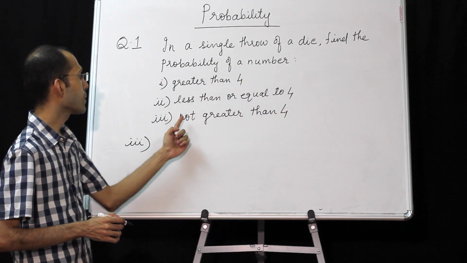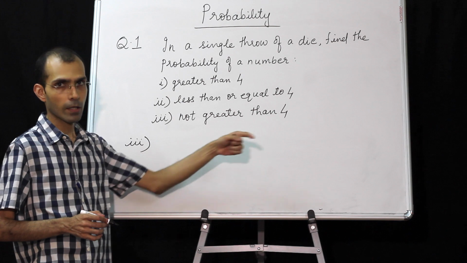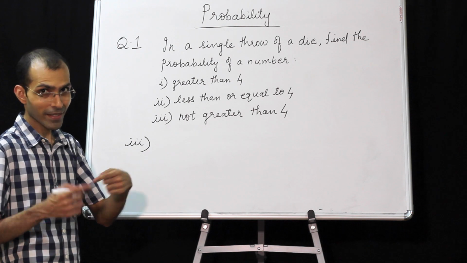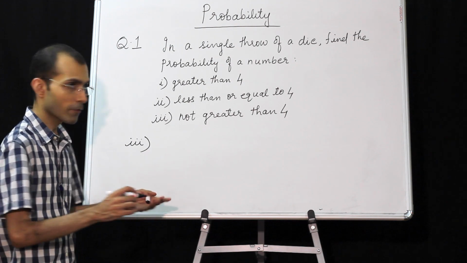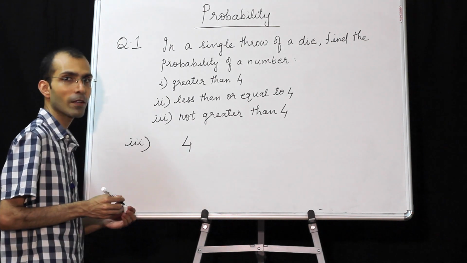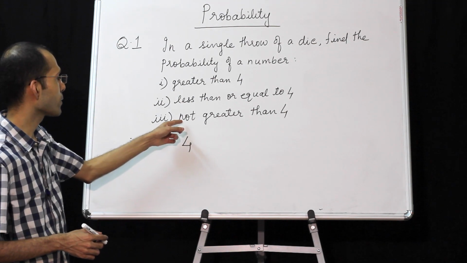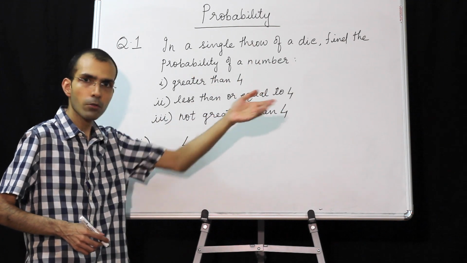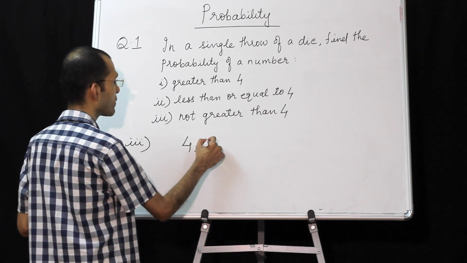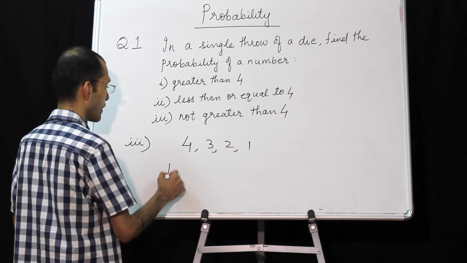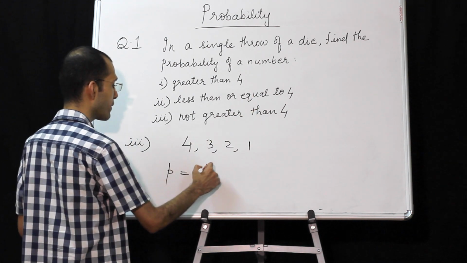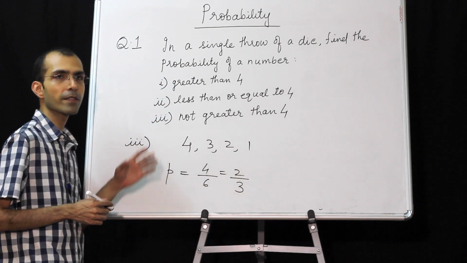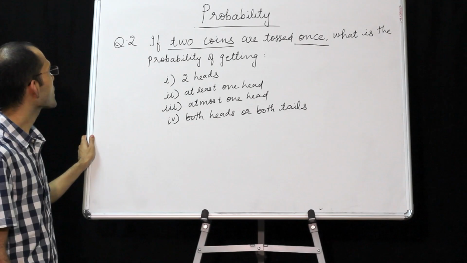Probability of a number not greater than 4. Not greater than 4. So 5 and 6 cannot come. But 4 can come. Some of you may feel 4 will not come. See, read the language carefully. Not greater than 4, not beyond 4. So 4 can come. So favorable outcomes will be 4, 3, 2, 1. Again, these are favorable outcomes. So probability will be 4 by 6, that is 2 by 3. So this completes your first sum. Question 2.